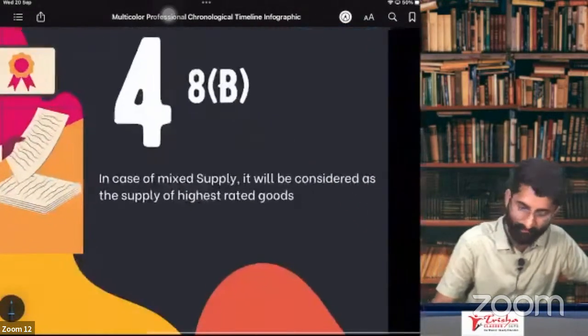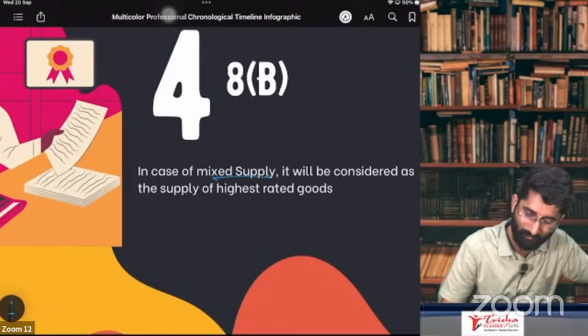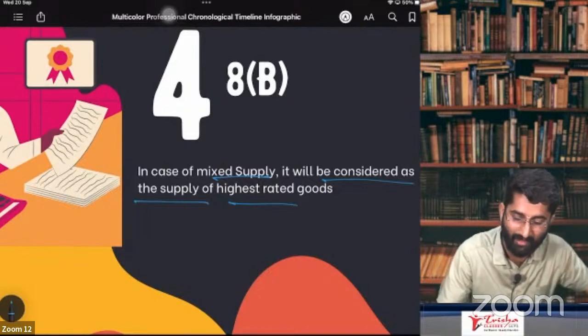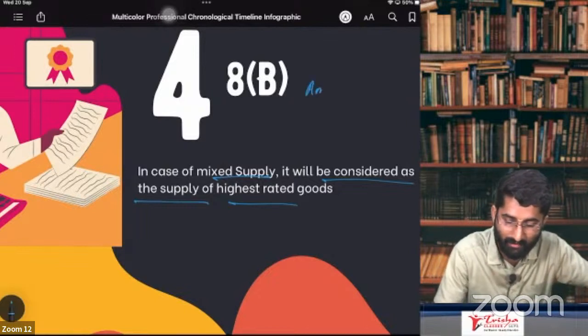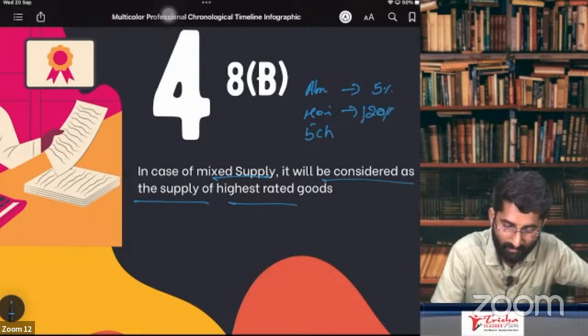No, sir. What happens here? Section number 8, subsection B says that in case of mixed supply, it will be considered as supply of the highest rated. For example, in that gift box, almonds were there, hair oil was there, 5-star chocolate was there. Now think that on almond it is 5%, on hair oil it is 12%, and on chocolate it is 18%.